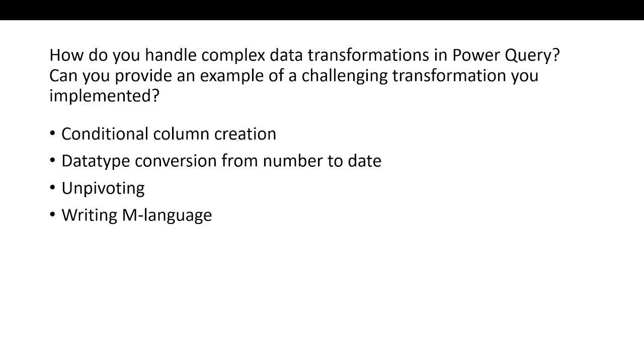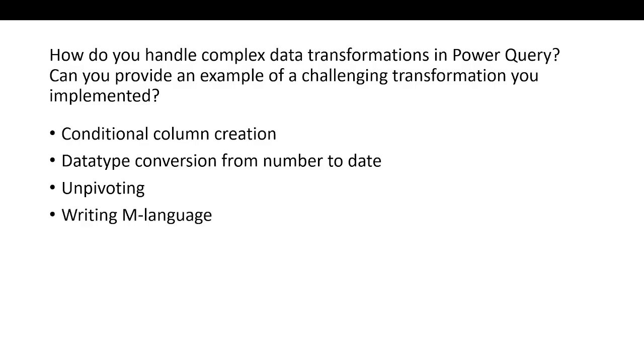Next, another complex transformation is data type conversion, especially from number to date. If you try to convert a number into date format, where dates are given but in number format, and you try to change that data type, you won't be able to do that. First you need to convert that number to text format.